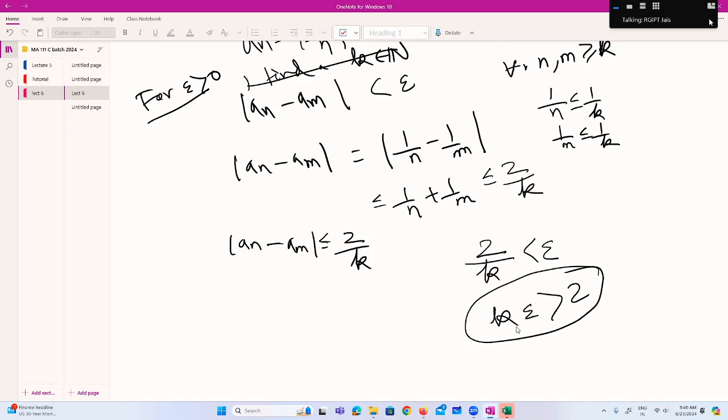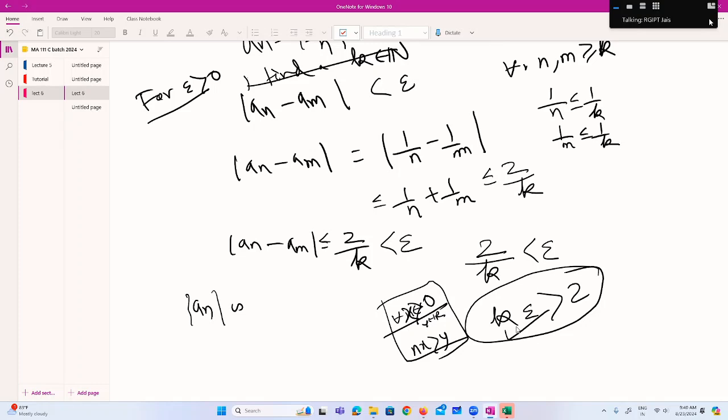You have already studied this, right? Yes, sir. It will hold for all x positive, is it not? For all x positive, and suppose y belongs to R, you have studied like this, right? There exists a natural number n such that nx is greater than y. So you have to use this one. So this is less than epsilon. So a_n is a Cauchy sequence.